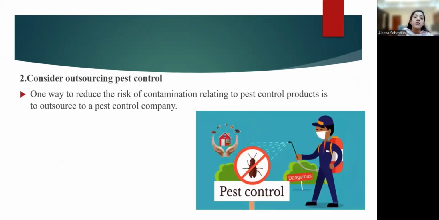Then another way to prevent chemical hazards is, as I told you, pest control is actually needed, isn't it? For this pest control, we will be using poisons, baits, chemicals, etc. So that should not contaminate the food. A better way is to outsource the pest control, that is, to have the pest control done by another company. We can just give it to a third party for pest control management. So the risk of this pest control contamination will be much more reduced.